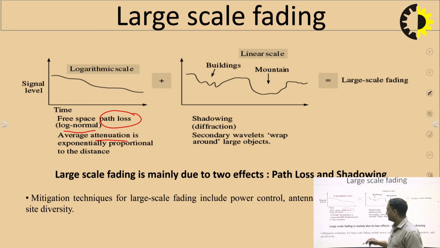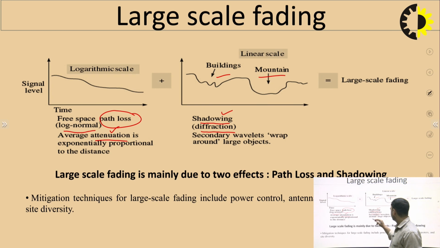The second effect in large scale fading is shadowing. So, the first one is the attenuation and the second one is the shadowing. Shadowing occurs due to diffraction by large obstacles like buildings and mountains. This creates the fading effect.